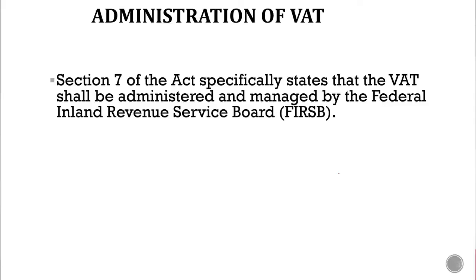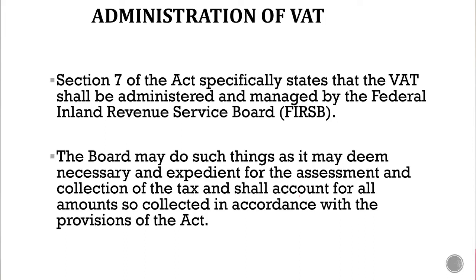So Section 7 of the Act specifically states that VAT shall be administered and managed by the Federal Inland Revenue Service. So that is what the Act says. The board may do such things as it may deem necessary and expedient for the assessment and collection of tax, and shall account for all amounts so collected in accordance with the provision of the law.